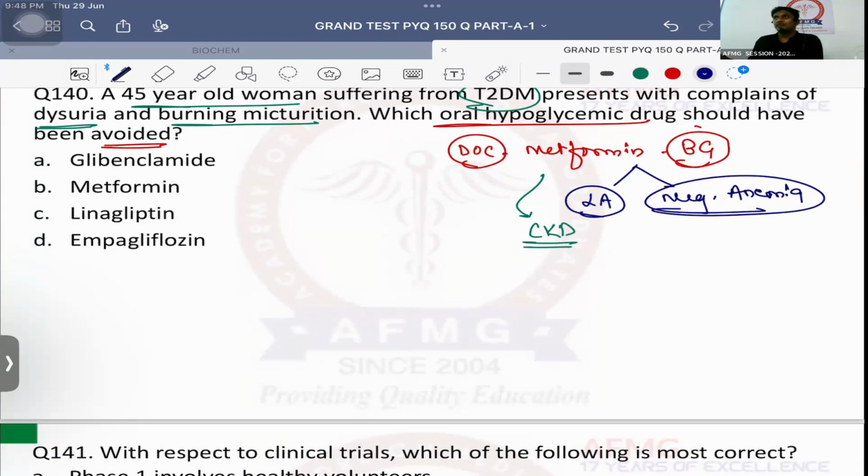Drug of choice for type 1 diabetes mellitus? Insulin. Shortest acting insulin? Lispro, aspart, glulisine. Sorry. Longest acting insulin? Degludec. Half-life more than 42 hours. Followed by detemir or glargine. Okay, important. Which is the only insulin which can be given via intravenous route? Regular. All others are given via subcutaneous route.